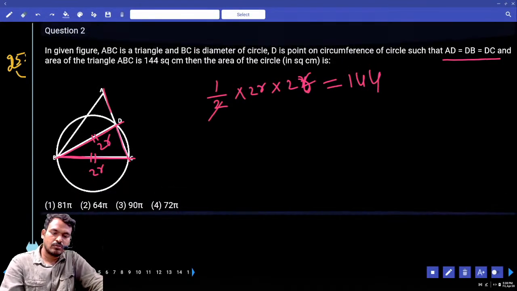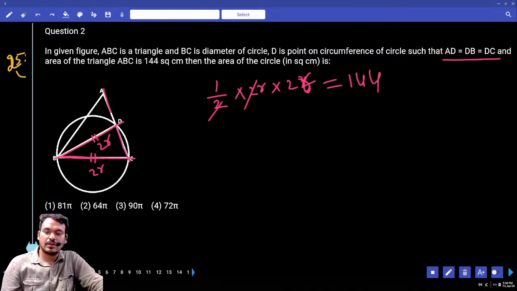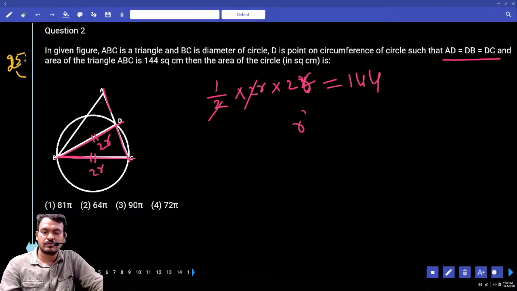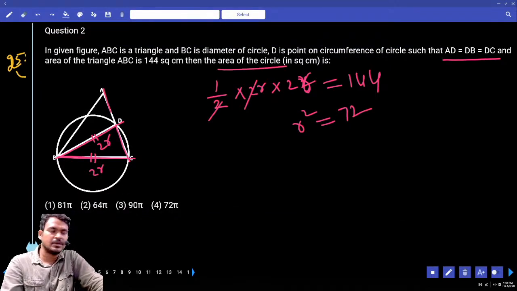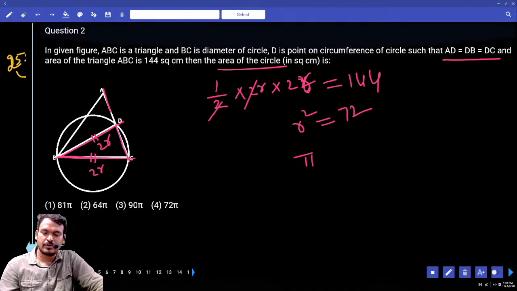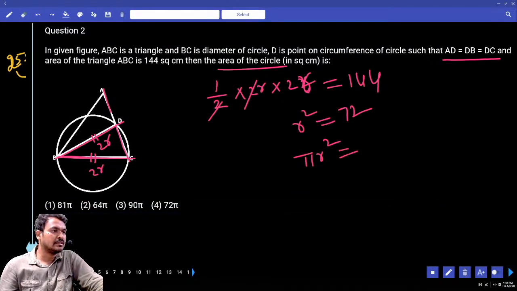That equals 144. The 2 gets cancelled, so 2R square equals 144, then R square equals 72. The question asks for the area of the circle, which is pi R square. What is the answer? 72 pi.